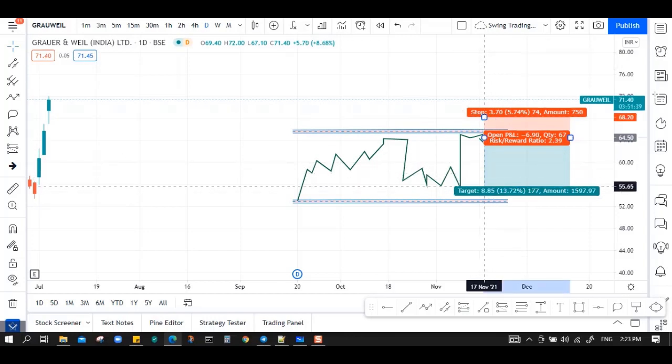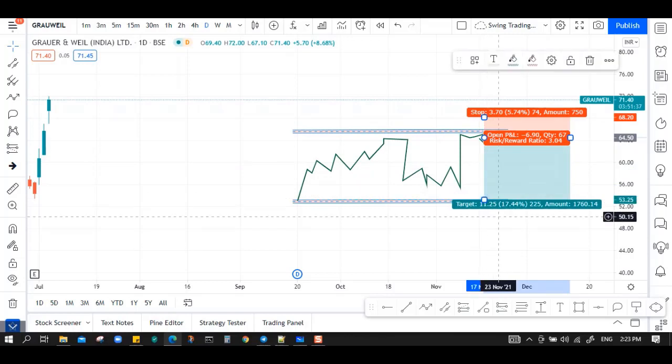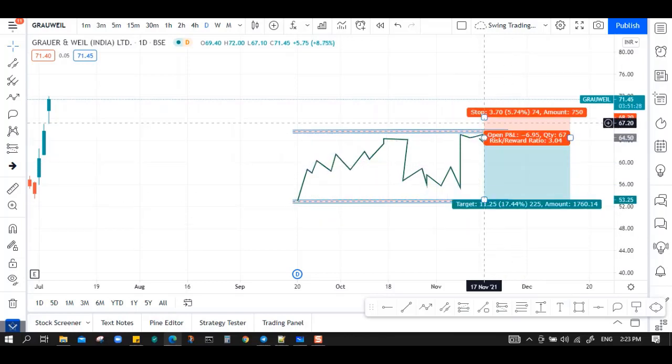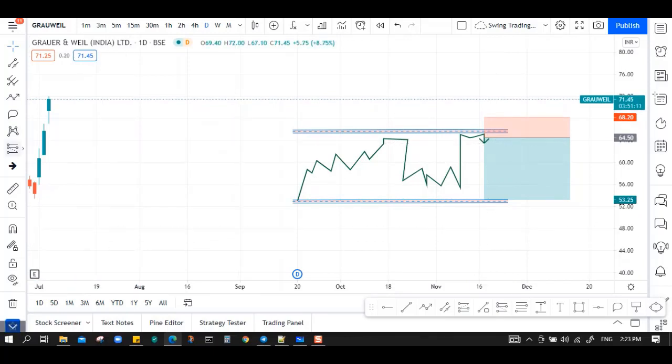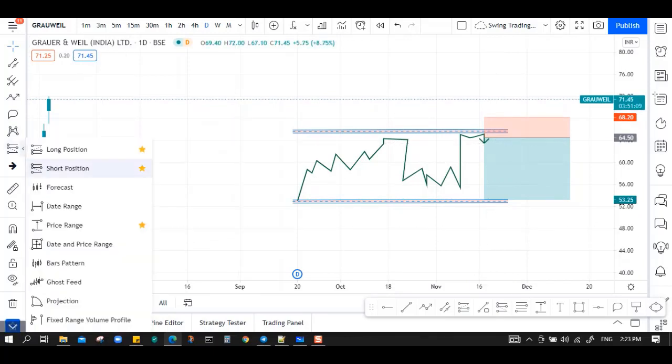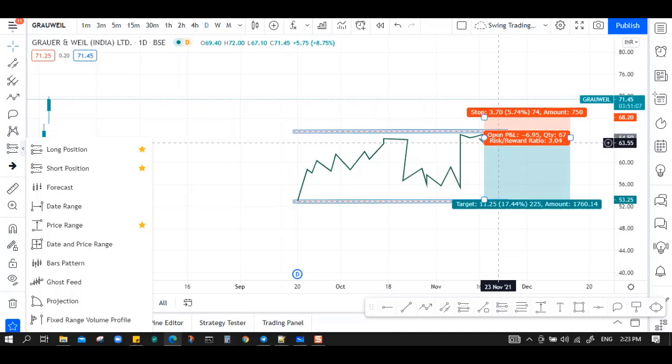If you keep the target until the demand zone, then it is 4 times your risk. 3 into 4, 12 points. Almost you are reaching 12 points. So this is how you need to calculate the risk reward ratio based on this short position indicator here. You can see the risk reward ratio here: risk is 3 and reward is 12.